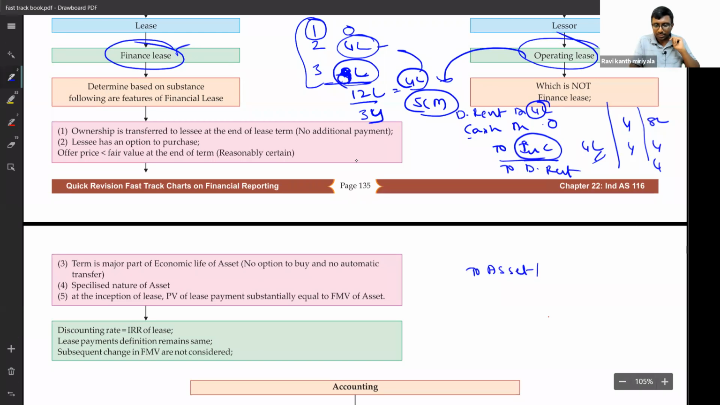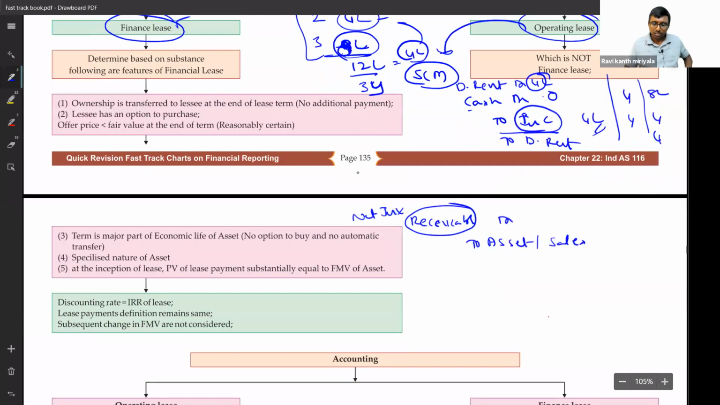To asset, I will say, or it may be my business. That's why I'll say sales. Correct. And what is the debit, sir? Debit is going to be receivable from the receivable. What is receivable over the period? Correct. Total amount receivable, we call it as net investment in lease is the word we use.